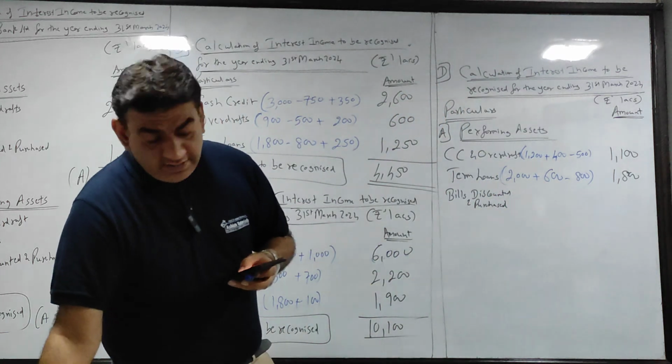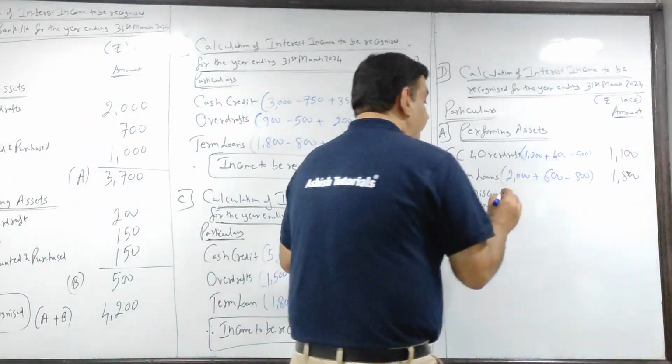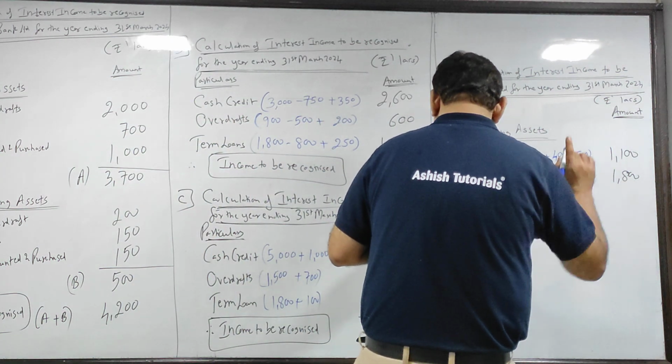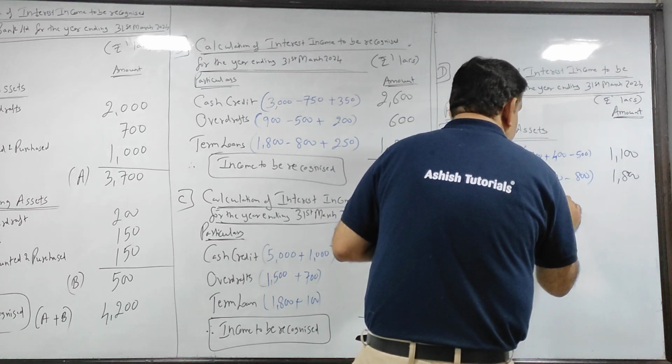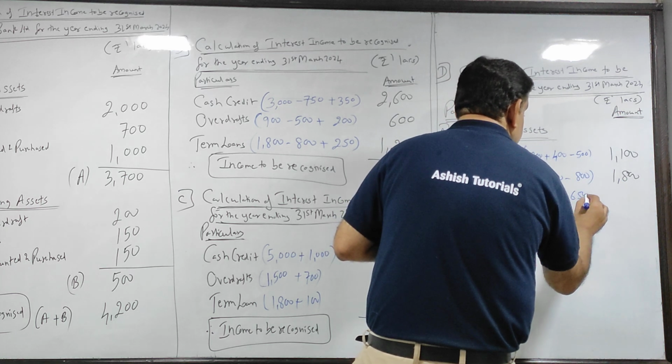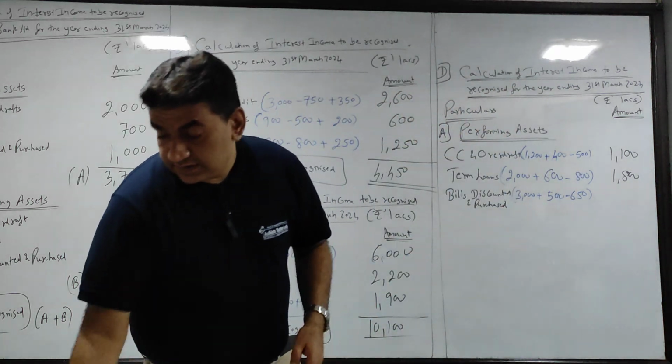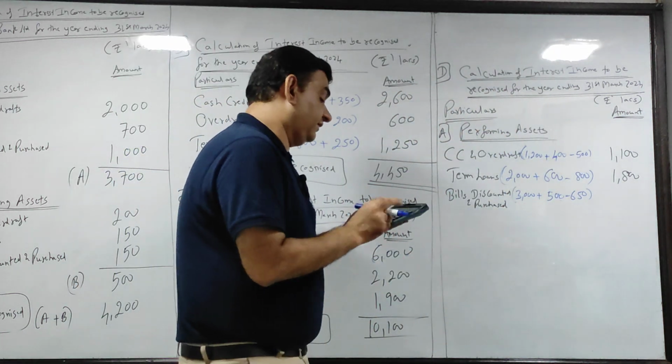Bill discounted and purchase. Again the same thing. 3000 received plus 500 yet to be received minus 650.